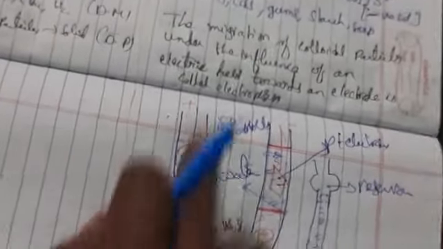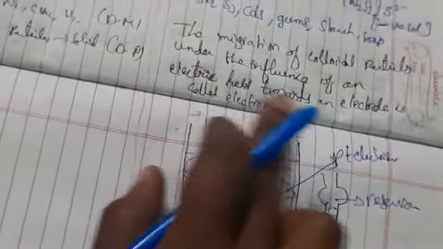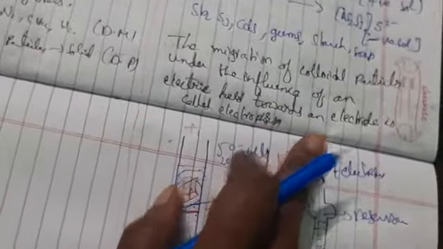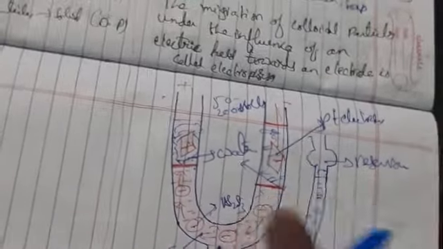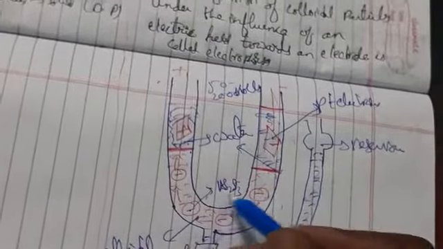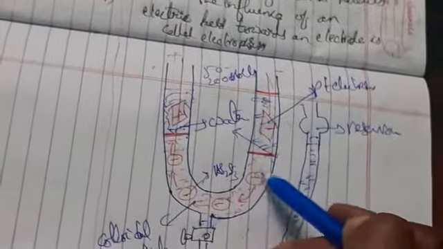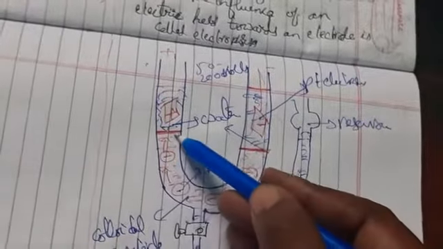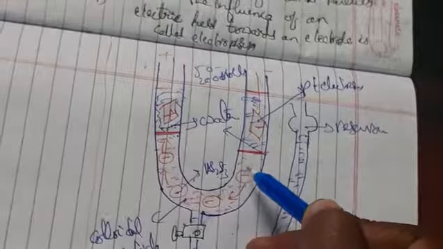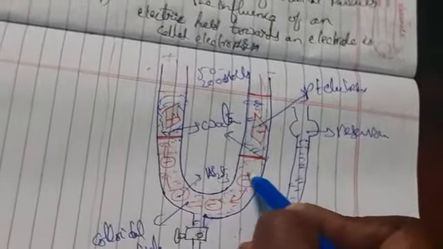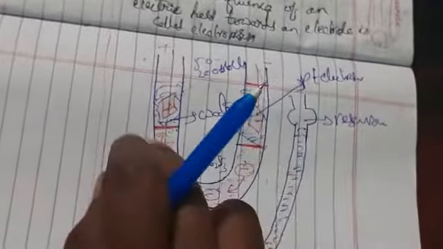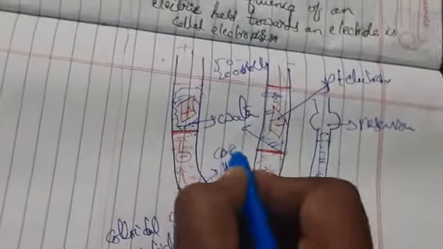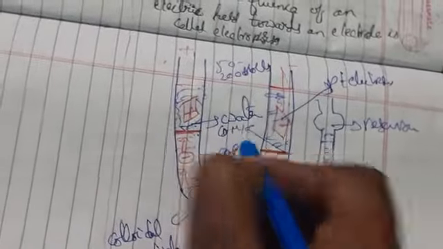So what I have told is the migration of colloidal particles under the influence of an electric field towards an electrode. When we placed an electric field in a reservoir with the colloidal particle arsenic sulfide we have taken, the negative particles are moving towards the positive electrode. The dispersed phase here is As2S3. Wherever it is traveling, that is the dispersion medium. This water is the dispersion medium, and As2S3 is the dispersed phase.